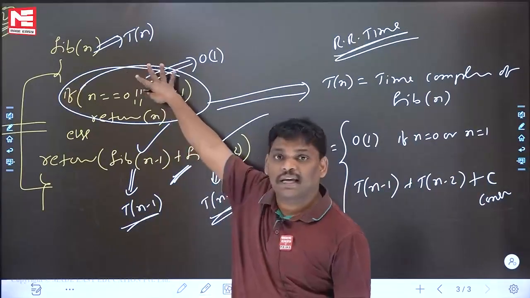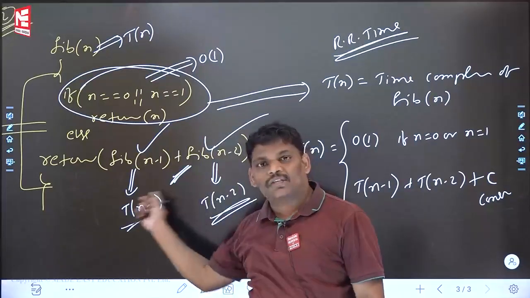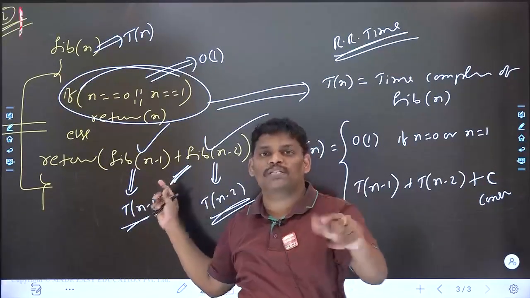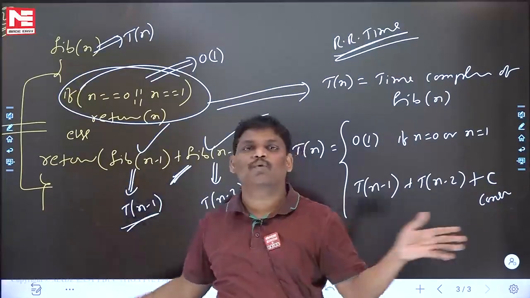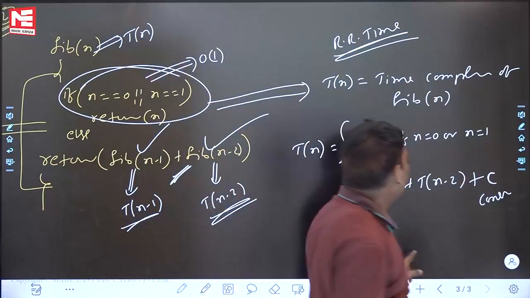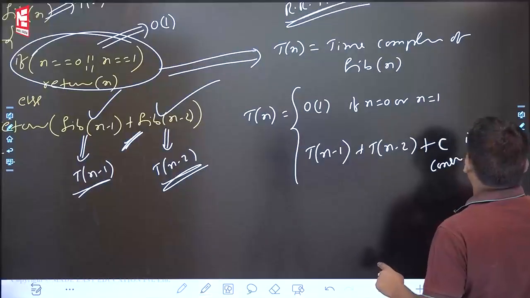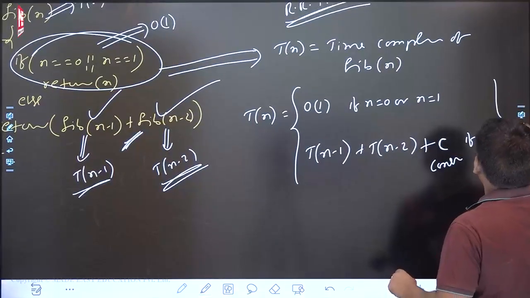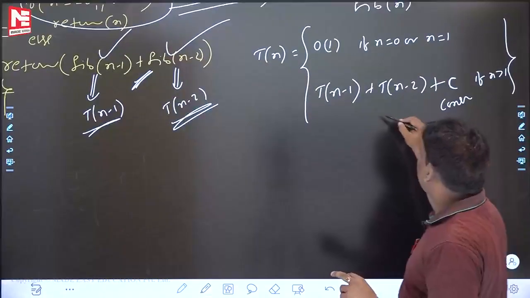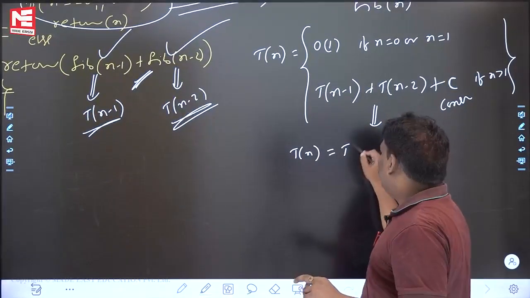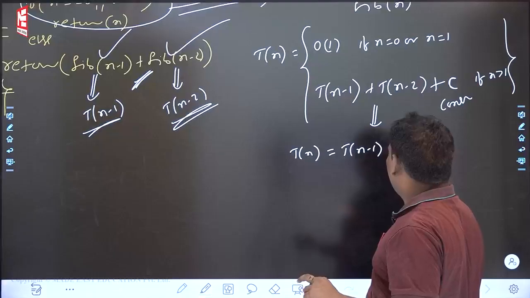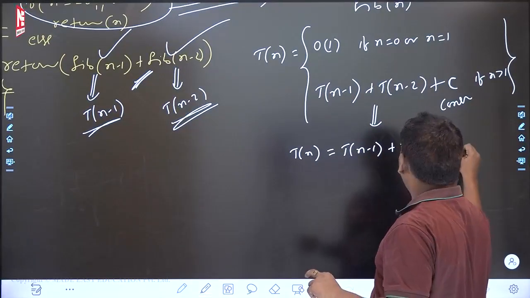So here I have written constant. Here you have recursion, that's okay. Remaining, no loop is there, so plus C. If a loop is there, you can write depending upon the loop. So this is the recurrence relation for time, if n is greater than 1. Now, if you solve this one, what is the answer? Let me solve this. Tn is equal to Tn minus 1 plus Tn minus 2 plus C.